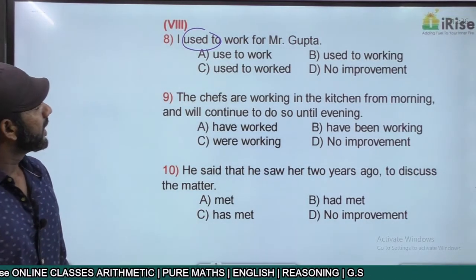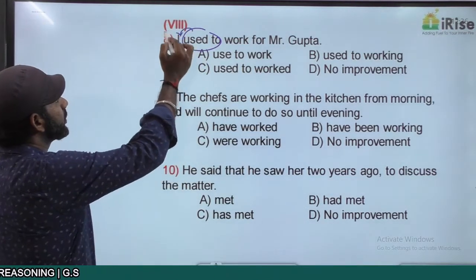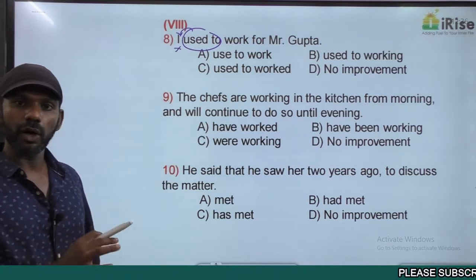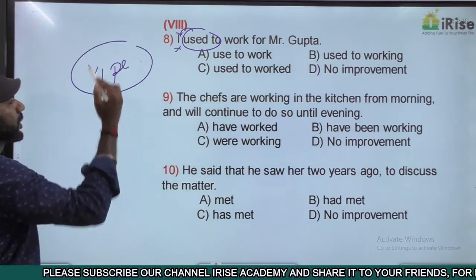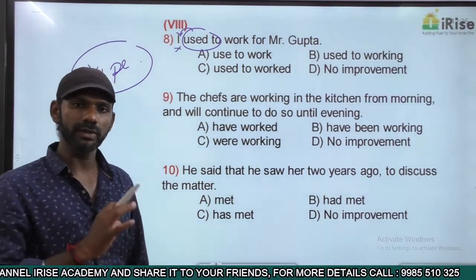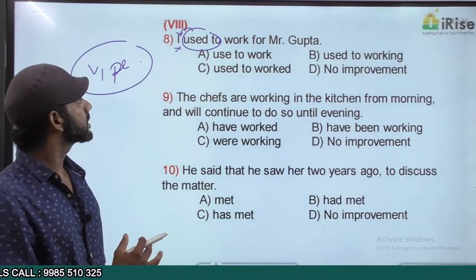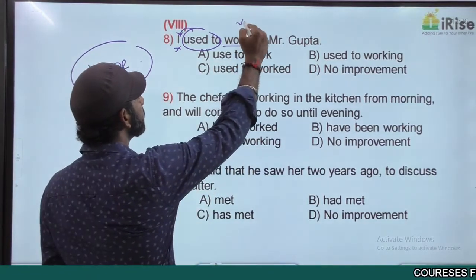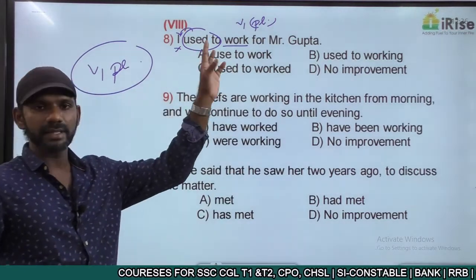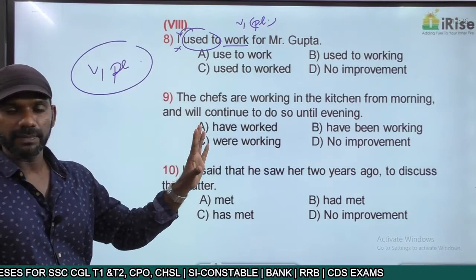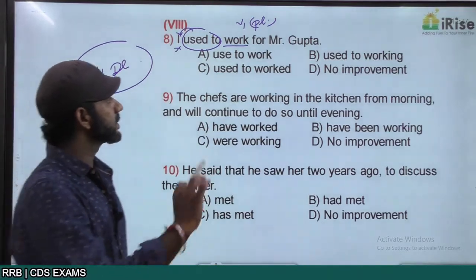Come to the statement now. I used to work for Mr. Gupta. In this statement, there is no auxiliary verb in front of used to. And if there is no auxiliary verb in front of used to, it must be followed by V1 plural. So it is very clear that we want an option that contains V1 plural. Come to the given statement. I used to work. Work is V1 plural because no S, no ES, no IS. So there is no auxiliary verb in front of used to, used to is followed by V1 plural, the given statement is completely fine. I used to work for Mr. Gupta, the answer must be D.